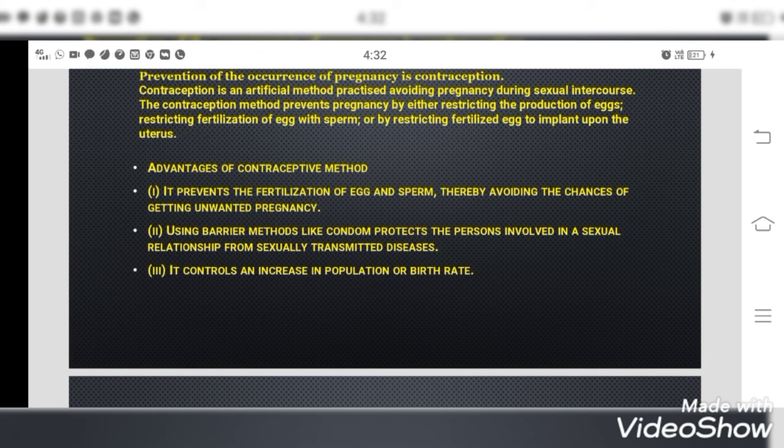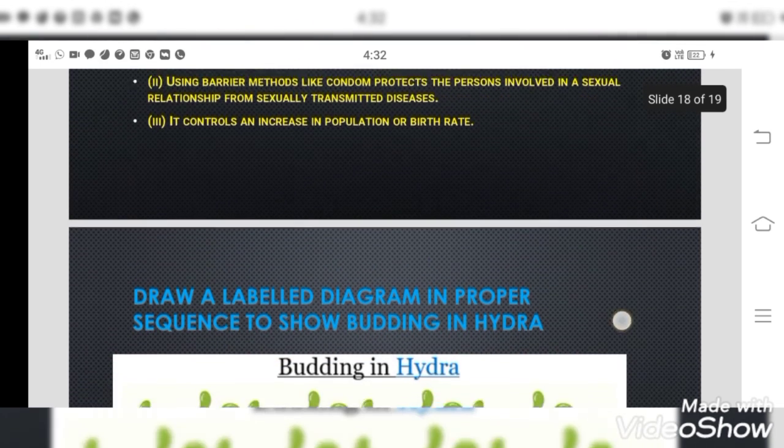And the third point is, it controls an increase in population or birth rate. So that is also one of the merits of the contraceptive measures used. Okay, so these are the probable important points that you have to write for that question.